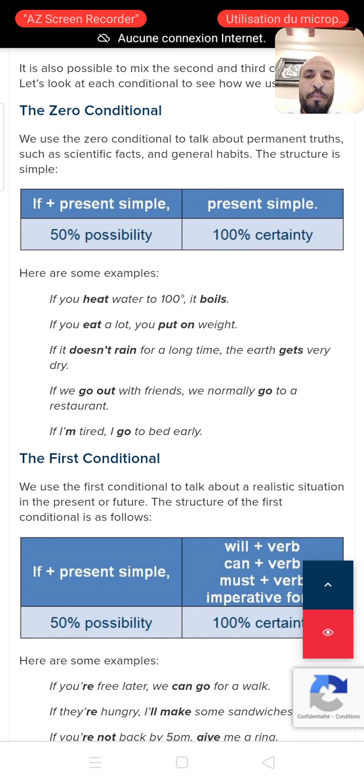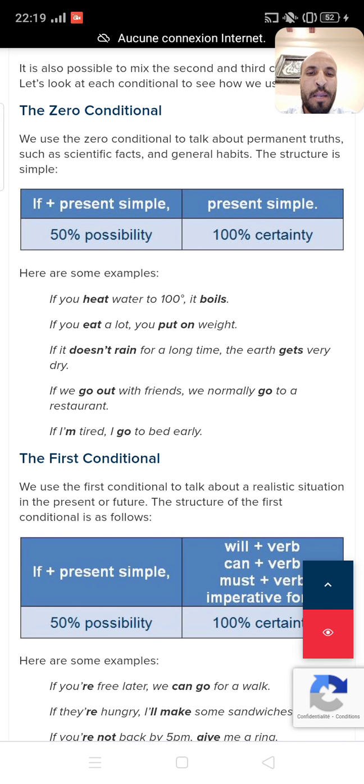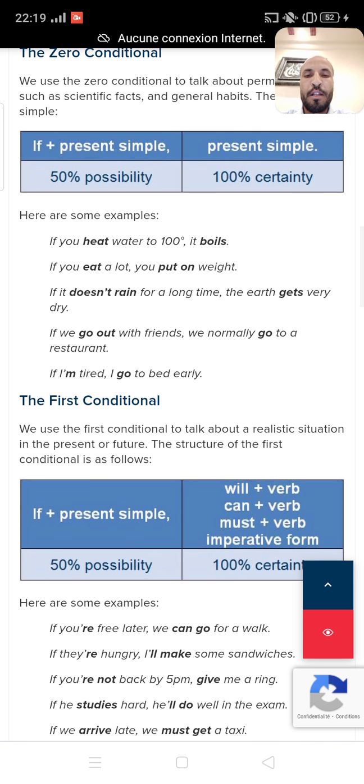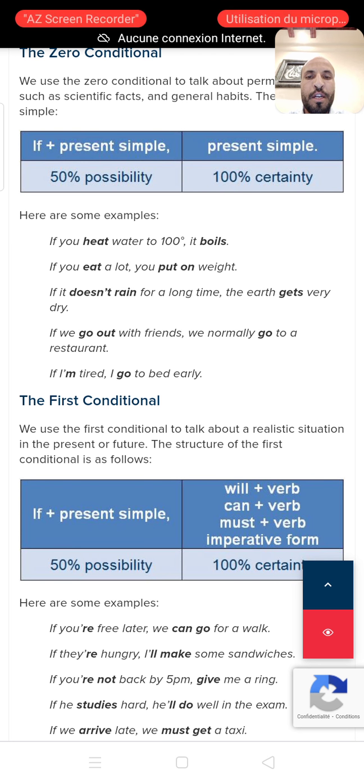The third one, if it doesn't rain for a long time, comma, the earth gets very dry. The next example, if we go out with friends, comma, we normally go to a restaurant. And the last example, if I'm tired, comma, I go to bed early. So this is the zero conditional.